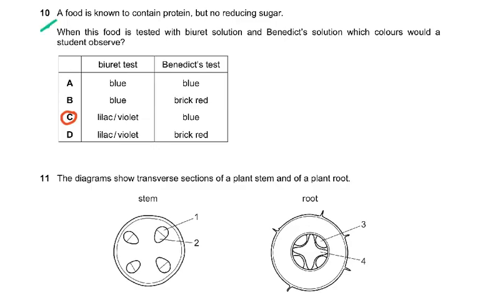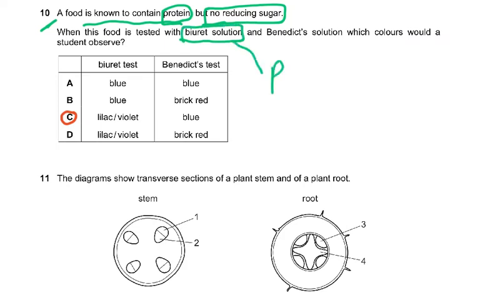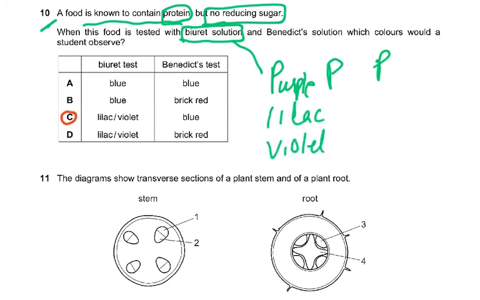And question 10, a food is known to contain protein but no reducing sugar. When this food is tested with biuret solution, P for protein, P for present. It turns purple or lilac or violet. Same thing.